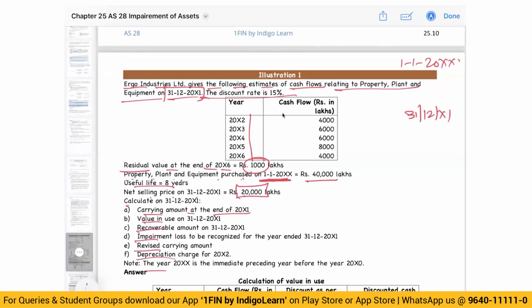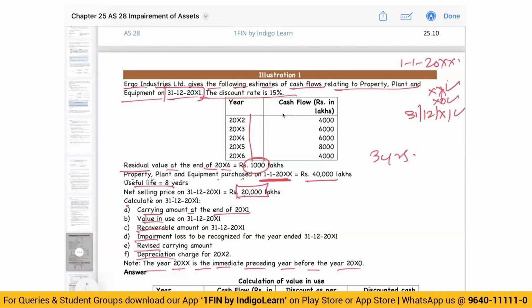Now, year 20XX is the immediate preceding year before year 20X0. So, we are on 20X1. Then we have 20X0. XX is what? Is the immediate preceding year. So, XX is here. Means 1 year, 2 year, 3 years. Right? So, we need to calculate 3 years of depreciation.